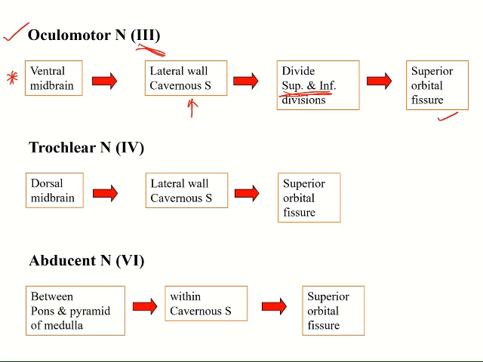Trochlear nerve emerges from the dorsal aspect of the midbrain and it travels in the lateral wall of the cavernous sinus together with the oculomotor nerve and enters the orbit through the superior orbital fissure. The abducent nerve emerges between the pons and the pyramid of the medulla, as I showed you in the previous slide. And unlike the other two nerves, the abducent nerve travels within the cavernous sinus. And it also enters the orbit through the superior orbital fissure.